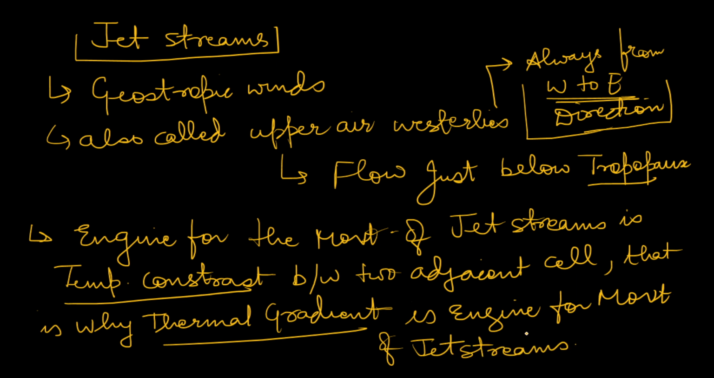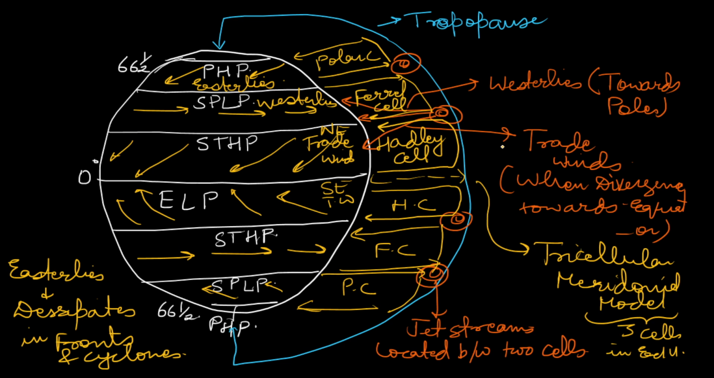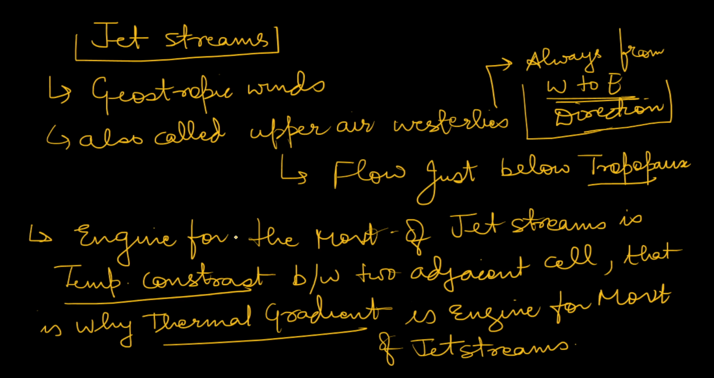Of jet streams, you can see that between the two cells there is thermal contrast, or you can say thermal gradient, temperature gradient, which the jet stream uses as its engine of movement. That is why you will find jet streams between two cells. Hope you understand this. Now jet streams are of two types.